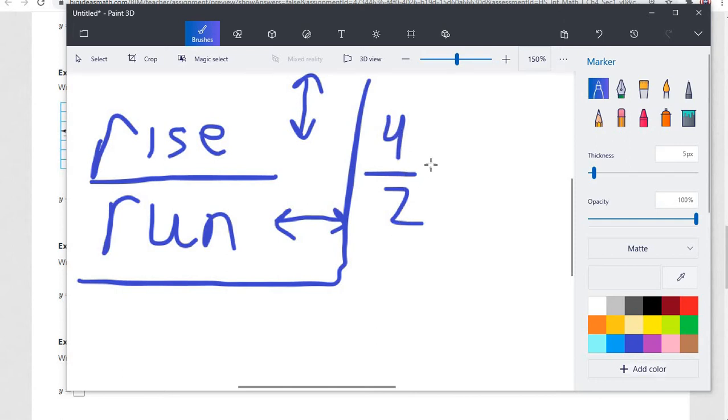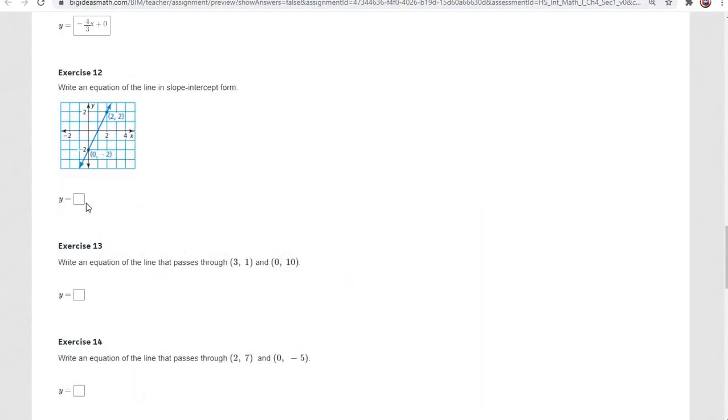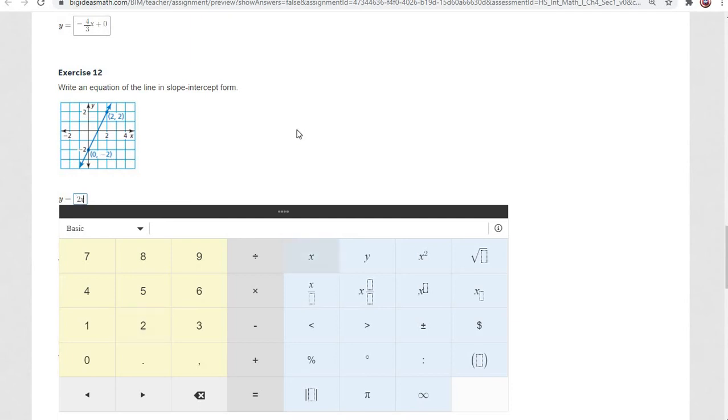Slope is usually shown in fractions, but we do always like to reduce those fractions as much as we can. So 4 over 2 can actually be reduced to 2 over 1. And then 2 over 1 is really just the number 2. Any whole number as a fraction is just that number over 1. So if you see 2 over 1, you know it's going to be a rise of 2, a run of 1. But really, when we write it, we just write 2. You don't have to write 2 over 1. You can, it won't mark it wrong, but our slope here is just going to be 2x.